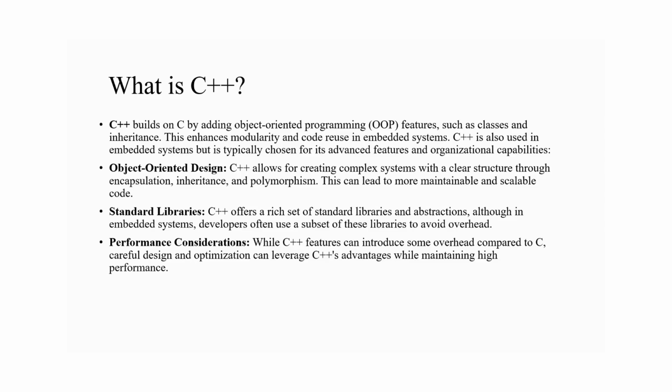Now, let us see about C++. C++ is an advanced version of C. It is built on C by adding object oriented programming features such as classes and inheritance, and polymorphism and abstraction. This enhances modularity and code reuse in embedded systems. C++ is also used in embedded systems but is typically chosen for its advanced features and organizational capabilities. Object-oriented design, one of its features, allows for creating complex systems with a clear structure through encapsulation, inheritance, and polymorphism. This can lead to more maintainable and scalable code.